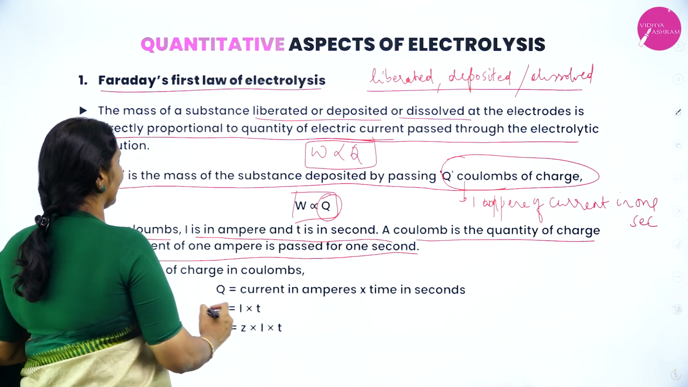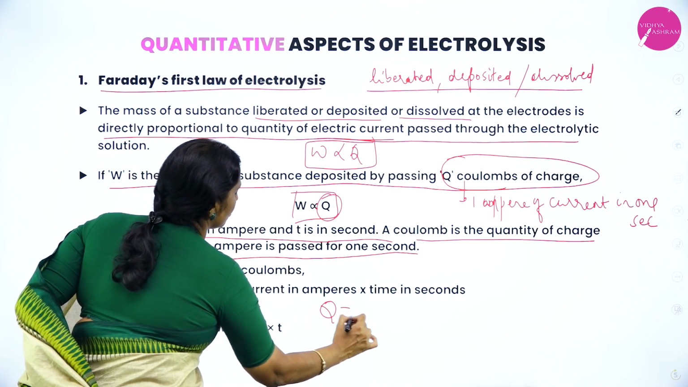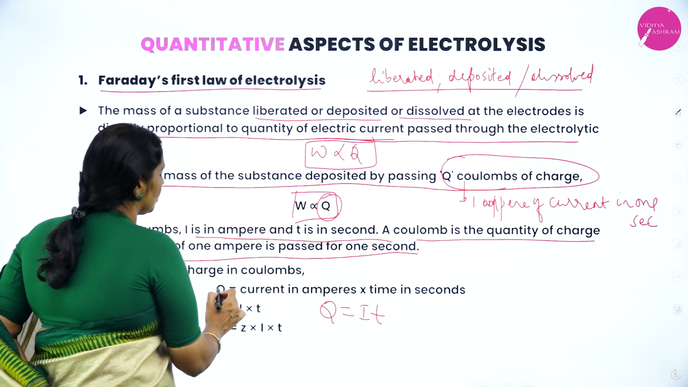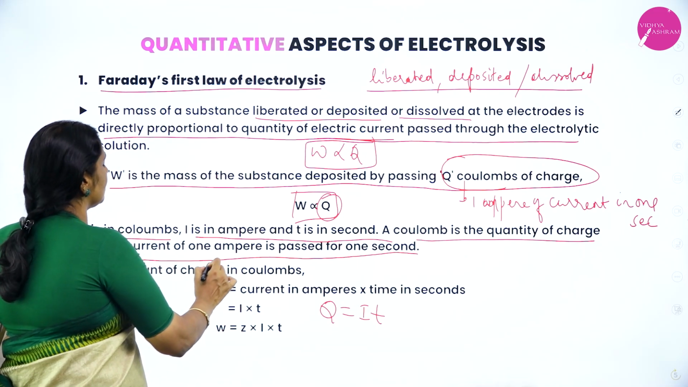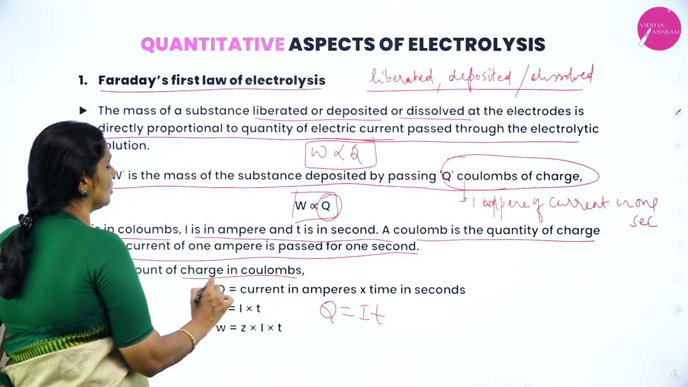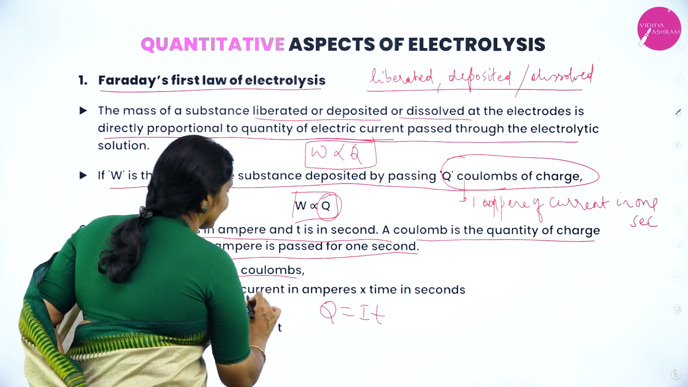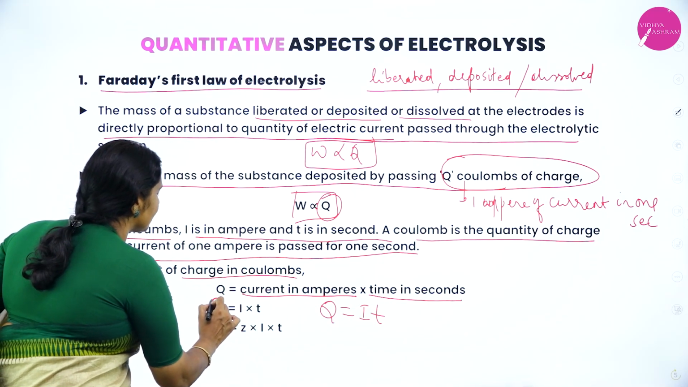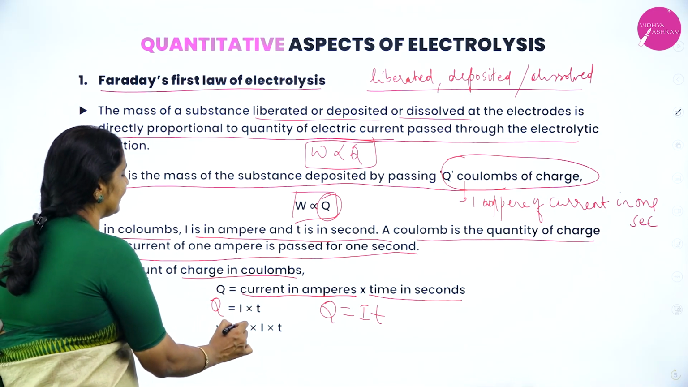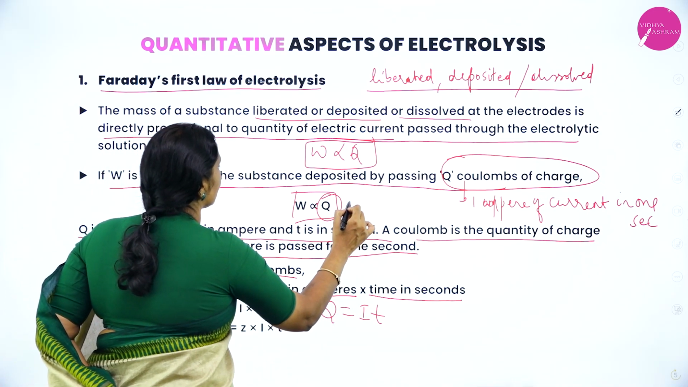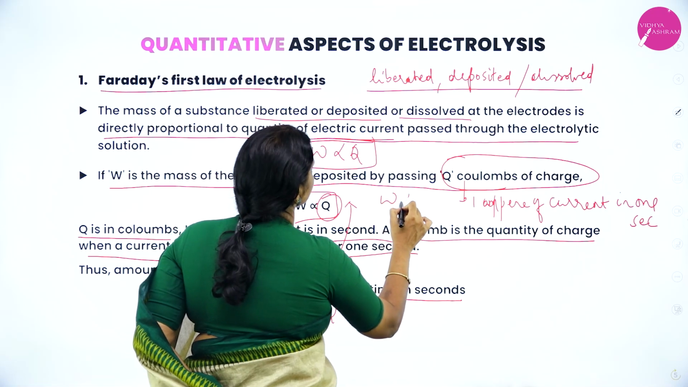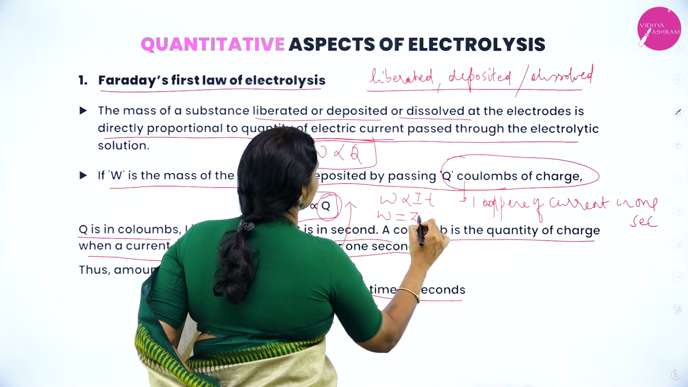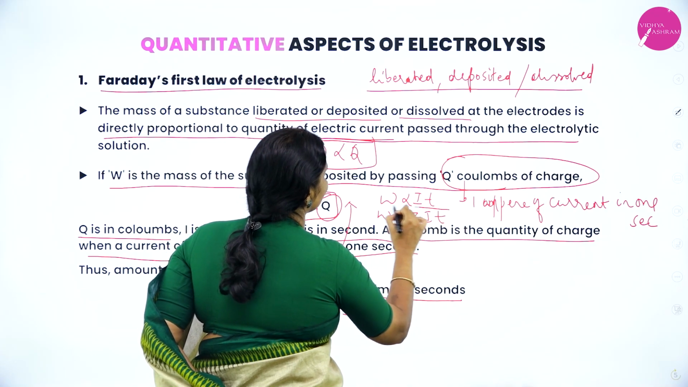Therefore, you can write Q is equal to IT. What is Q? Q is the charge in coulombs. I is current in amperes, T is time in second. Therefore, Q is equal to IT. If you substitute Q is equal to IT here, that is W is directly proportional to IT. If you remove the proportionality sign, W is equal to ZIT.